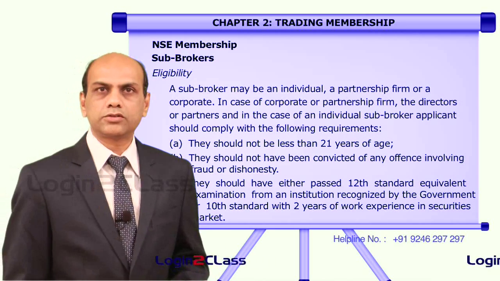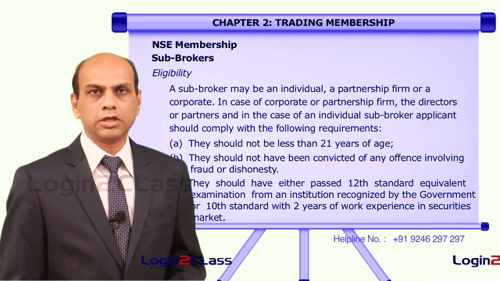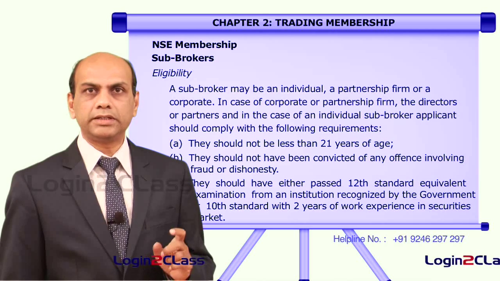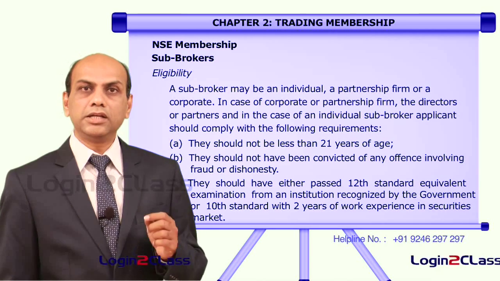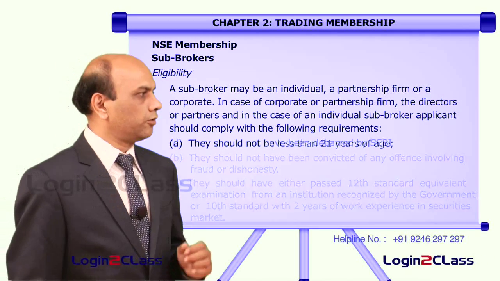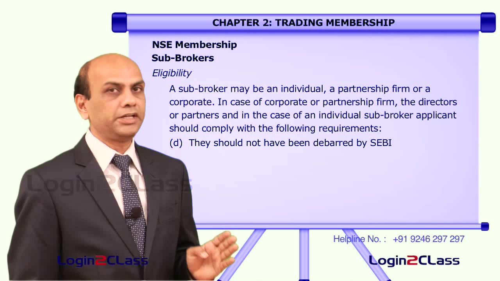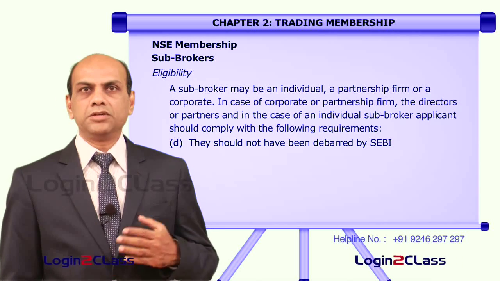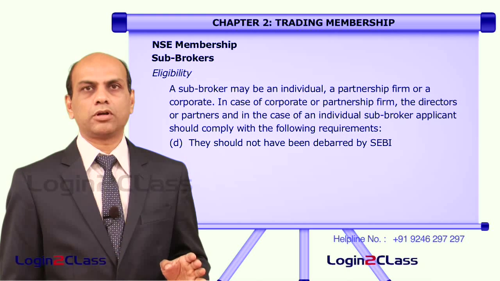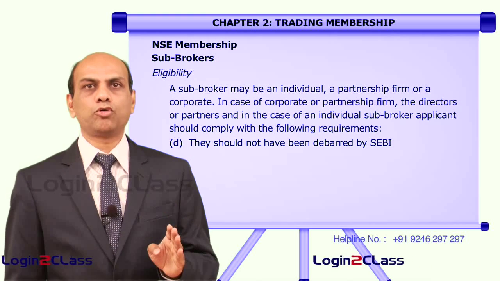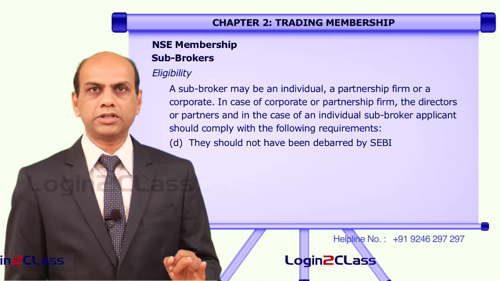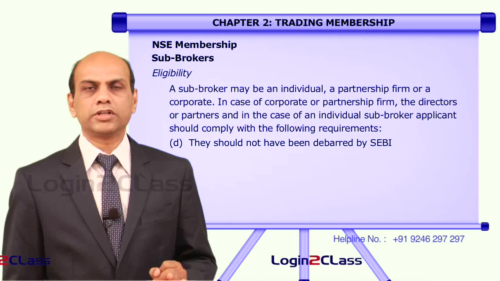If he has cleared the 12th standard examination, then there is no need for 2 years of experience, but if his standard is only 10th cleared, then he needs to have 2 years of experience in the securities market. The fourth point, they should not have been debarred by SEBI. If he is a person who has been debarred earlier by SEBI, he cannot apply for subbrokership. So these are the 4 categories. He should not be debarred by SEBI, and he should be not less than 21 years of age.